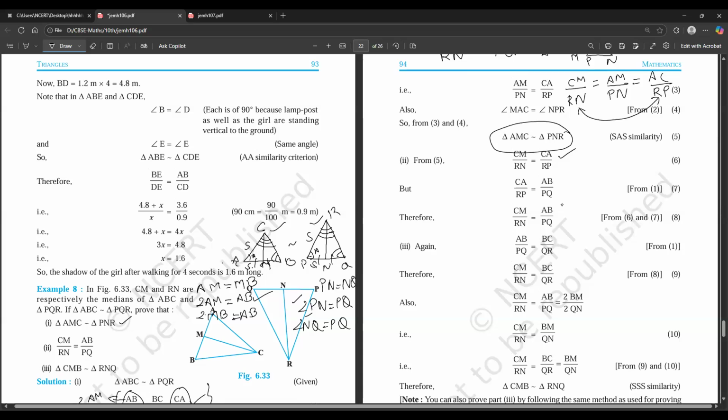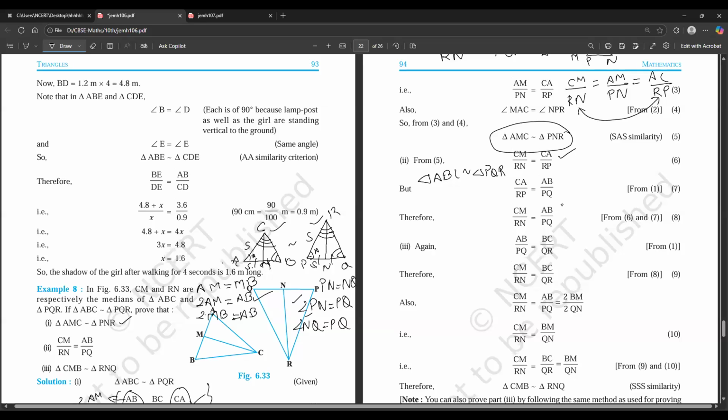If the bigger triangles are similar, we can say that in the bigger triangle CA by RP is equal to AB by PQ. We know that triangle ABC is similar to triangle PQR. So we can simply put that CM by RN is equal to 2AM by 2PN. Therefore, CM by RN is equal to AB by PQ.